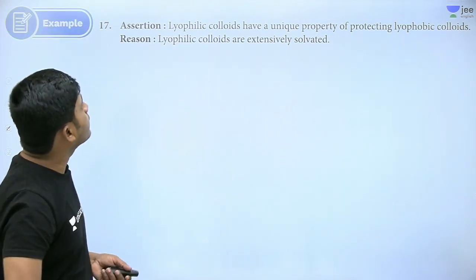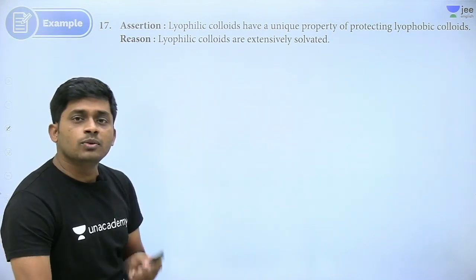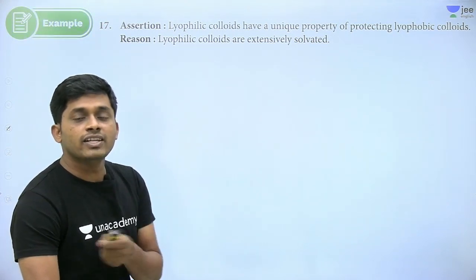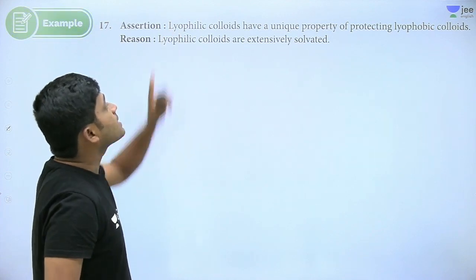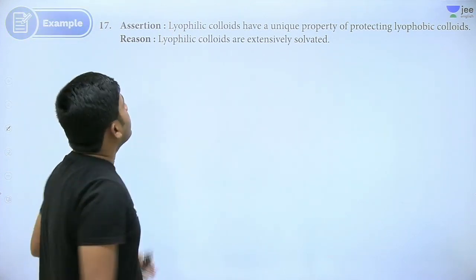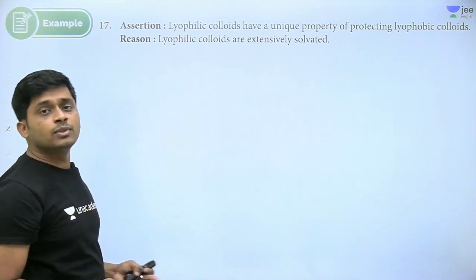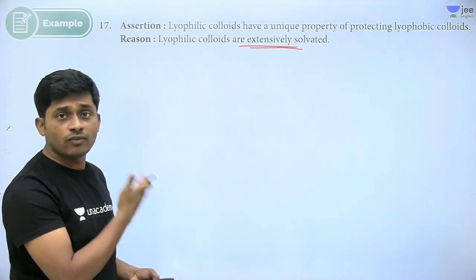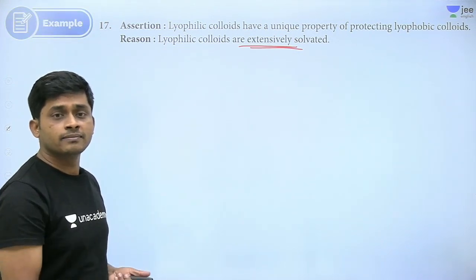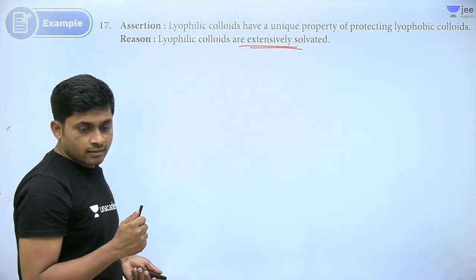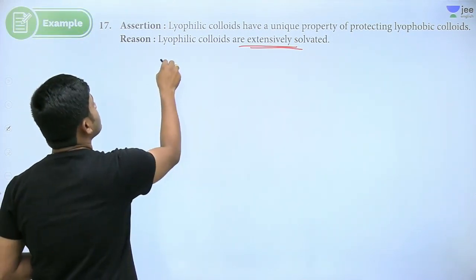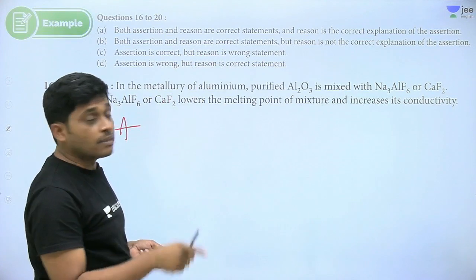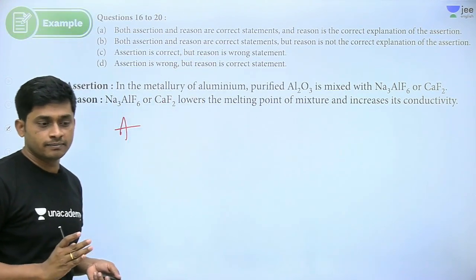Assertion is wrong. See, you have the idea of protecting power and gold number. Which colloids do we use? Lyophilic colloids only. That's correct. It has protecting ability. A, B both are correct. Assertion and reason both are correct, but this is not the correct explanation. Because of solvation they cannot protect. It's a different thing, right? Yes, so this will be option B. Option B means both assertion and reason are correct, but the reason is not the correct explanation. Got it, right?